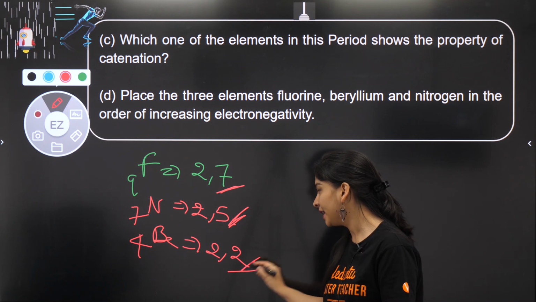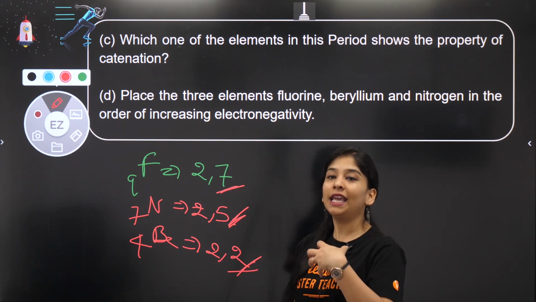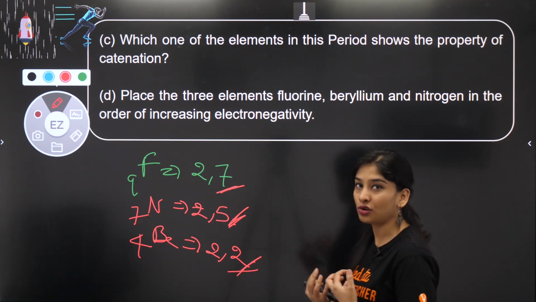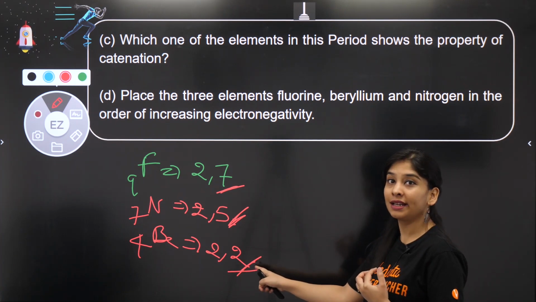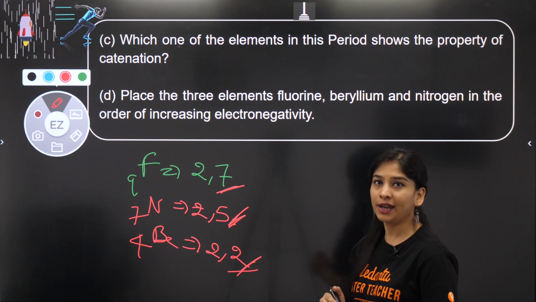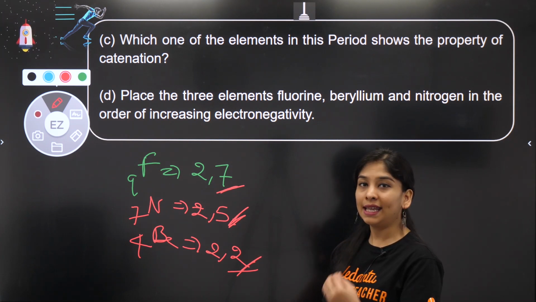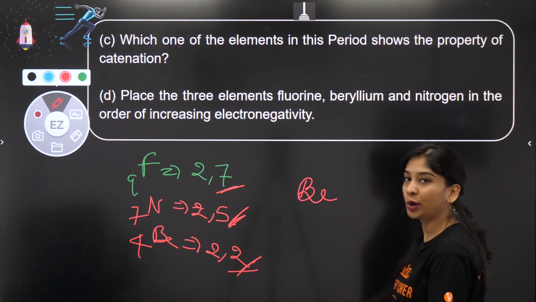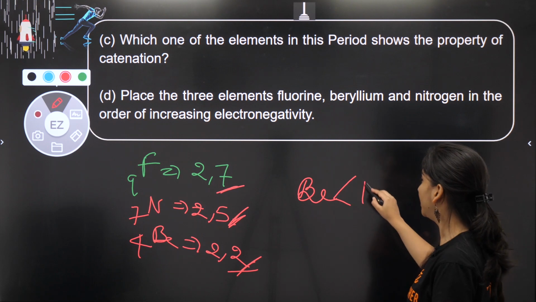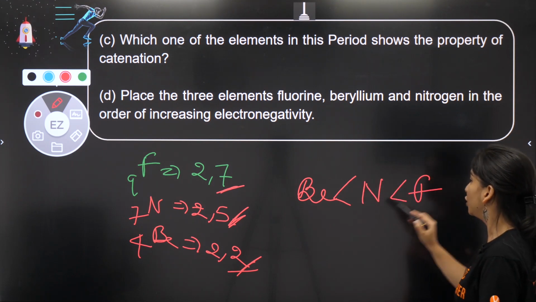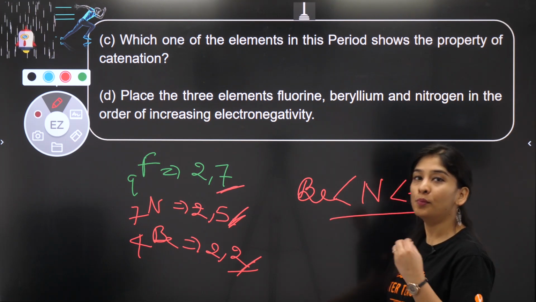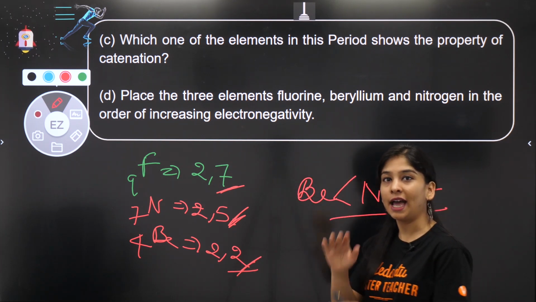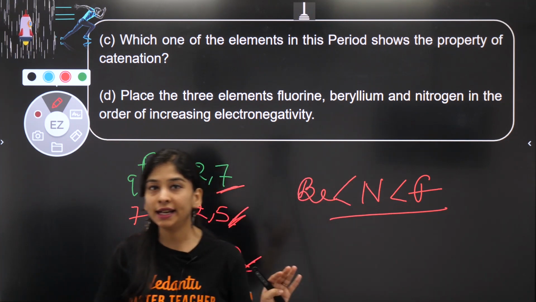If I talk about beryllium, we know that 2 electrons, even up to 3 electrons, you can easily lose. They don't believe in gaining electrons, because to reach 8, gaining 6 electrons is not a good deal, right? So least electronegative is beryllium. So increasing order means first it would be beryllium, then nitrogen, then fluorine, being most electronegative. Right? I hope it makes sense. I hope you are able to understand very clearly.